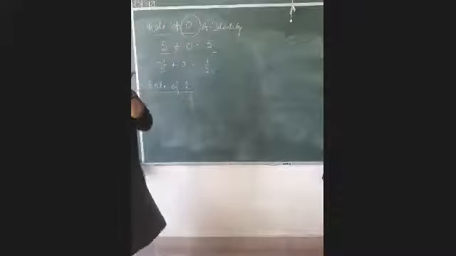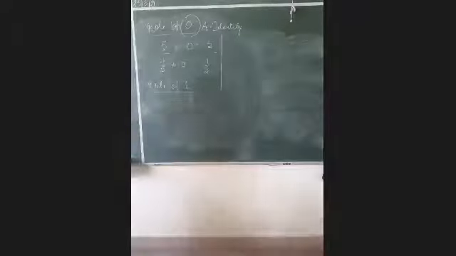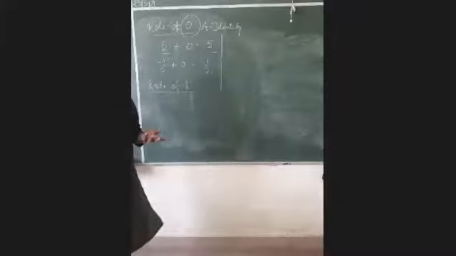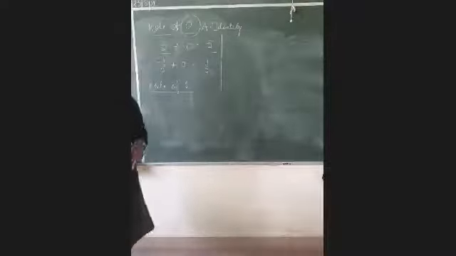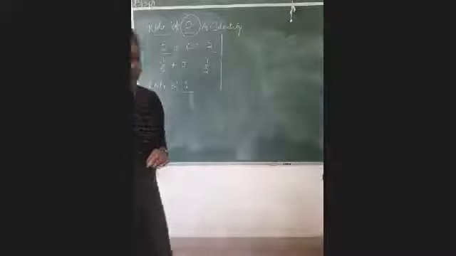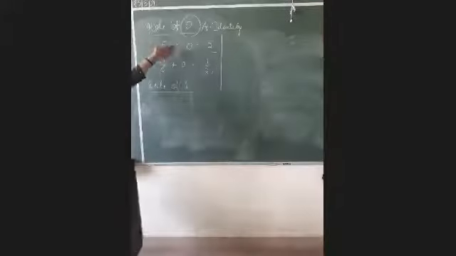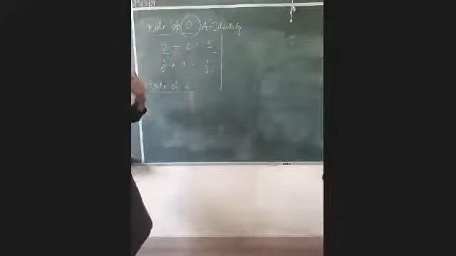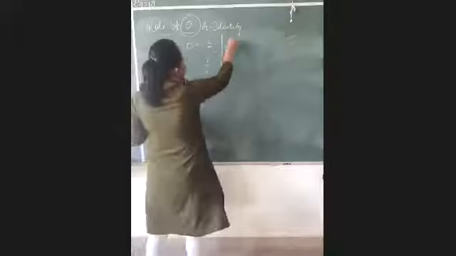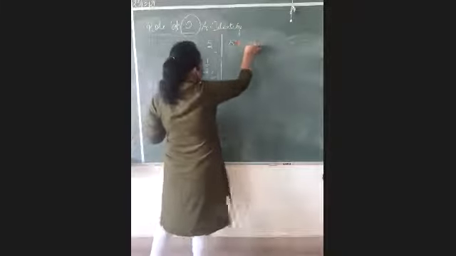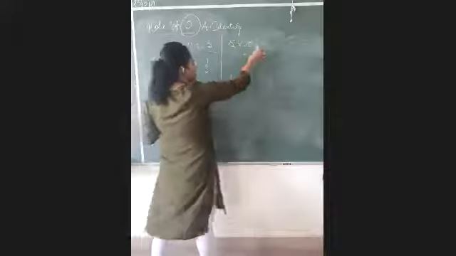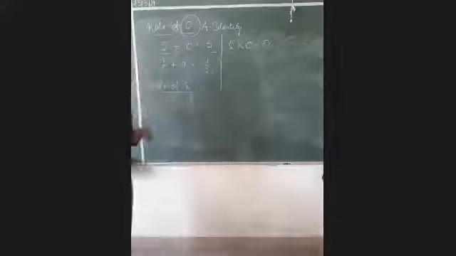And another thing, the second property of 0: if you multiply any whole number, any natural number, any integer, or any even rational number by 0, what answer will you get? Can you write it down in the chat box? Very rightly mentioned by you, if you add 0 to any number you get the same number, and in the same way, if you multiply any number by 0, you will get 0 only. So this is just the role of 0.